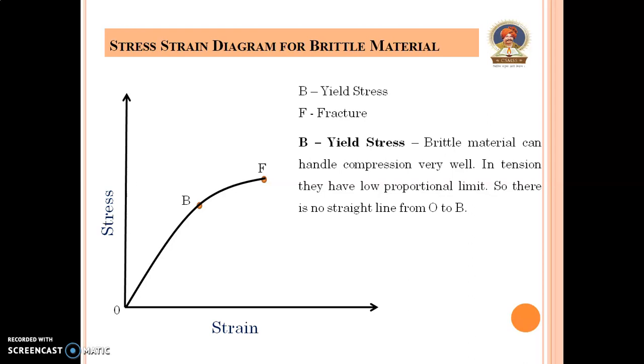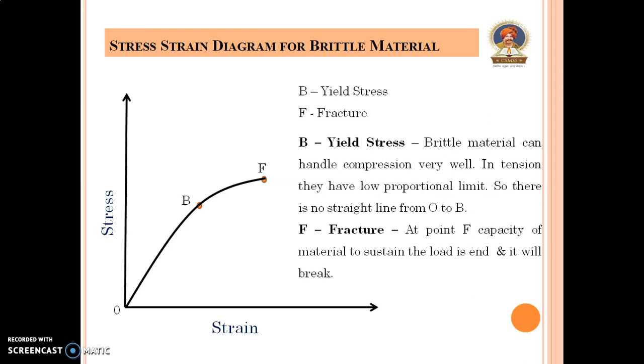The brittle material can handle the compression very well. In tension they have low proportional limit, so there is no straight line from O to B. At fracture point F, the capacity of material to sustain the load ends and it will break.